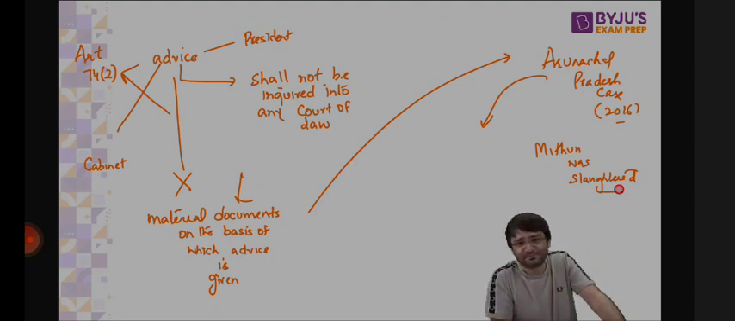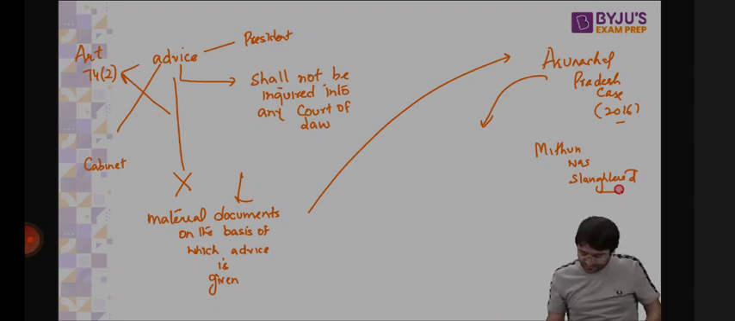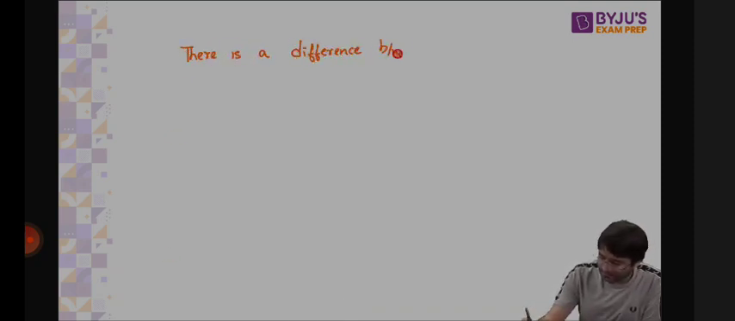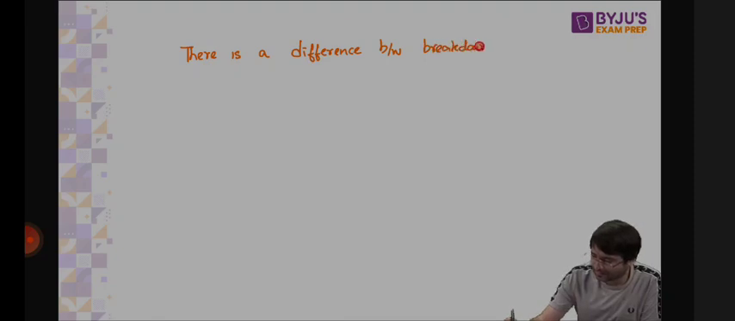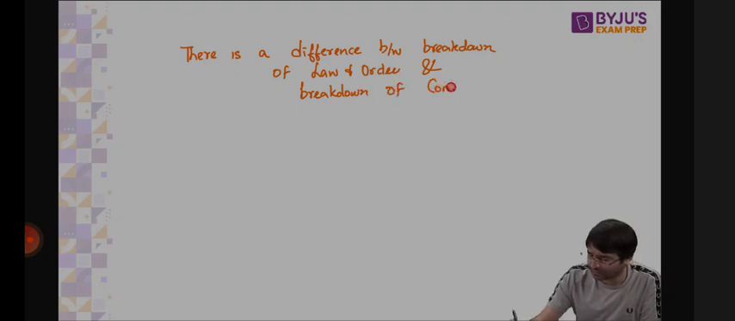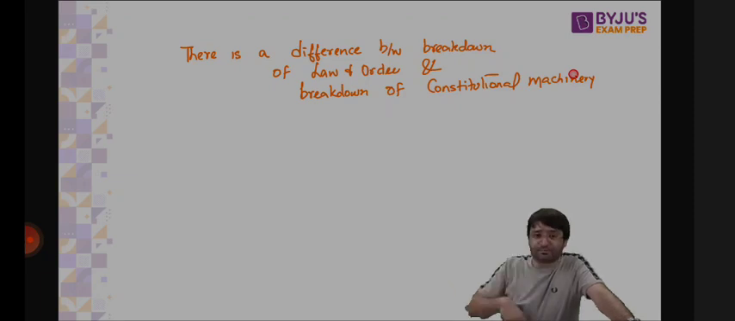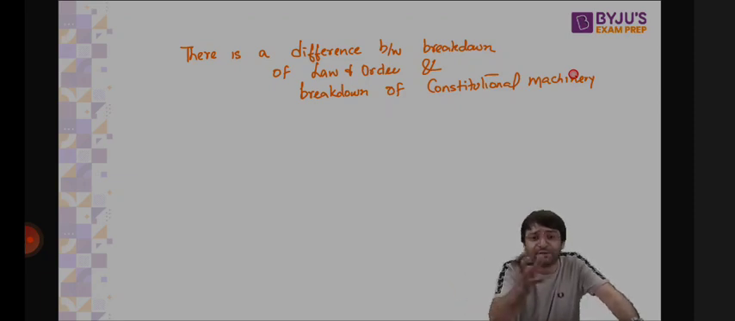Supreme Court said in SR Bommai case that there is a difference between breakdown of law and order and breakdown of constitutional machinery. If the president is satisfied on the report of the governor or even otherwise that there is a breakdown of constitutional machinery, only then can president's rule be imposed. But what is this breakdown of constitutional machinery? The definition is not given in the Constitution. It's a matter of interpretation, subjective interpretation.